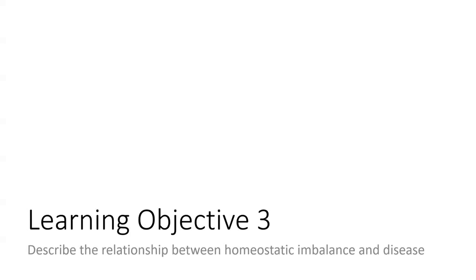Homeostatic imbalance occurs when the body's feedback systems fail to work effectively. Failure of these feedback systems can result from genetic mutations, infections, lifestyle choices, environmental factors, and aging. As a result, the body's internal environment becomes less stable, and various physiological processes can become dysregulated. When homeostatic imbalance occurs, it can lead to a wide range of diseases and health conditions, dependent on which aspect of homeostasis is disrupted.